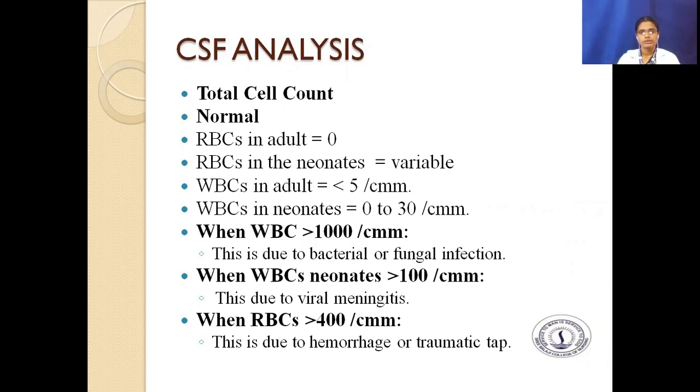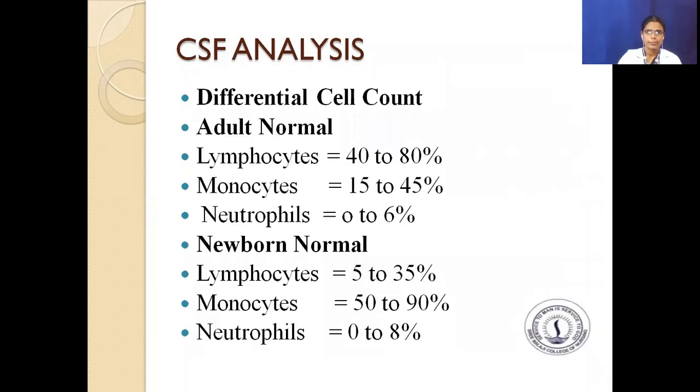When WBCs are more than 1000 per cubic millimeter, this is due to bacterial or fungal infection. When WBCs are more than 100 per cubic millimeter, this is due to viral meningitis. When RBCs are more than 400 per cubic millimeter, this is due to hemorrhage or traumatic tap.